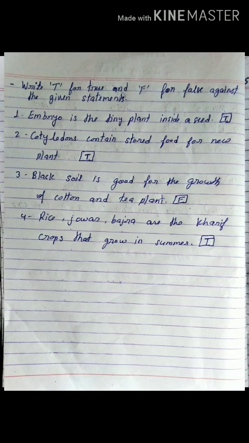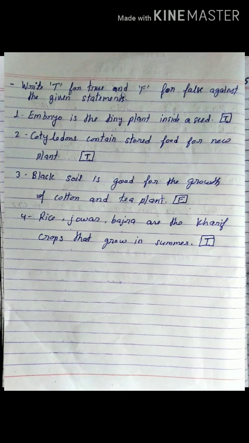First, embryo is the tiny plant inside the seed. During the explanation I told you that inside the seed a small baby plant is found. This small baby plant is called embryo. So the first statement is true. Embryo is the tiny plant inside a seed. This statement is true.